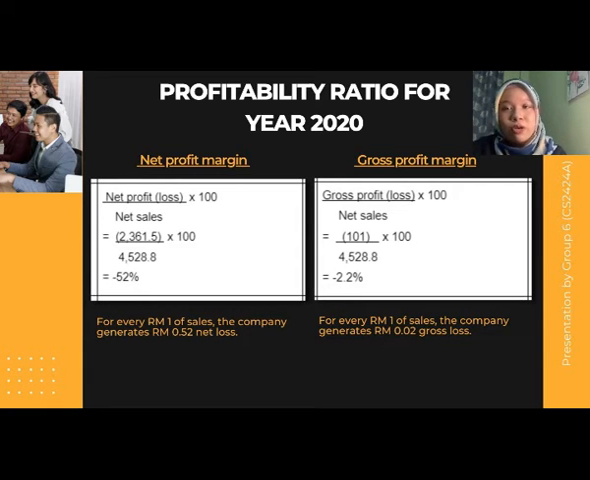Next, gross profit margin. To obtain the gross profit margin, we have to divide gross profit or loss by net sales and times with 100 to get the percentage. Thus, the percentage of gross profit margin is negative 2.2%. This shows that for every RM1 of sales, Genting Malaysia is generating 2 cents of gross loss.